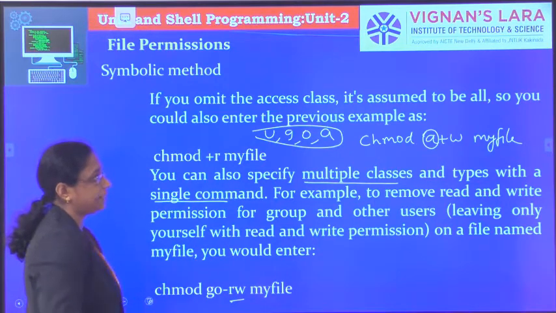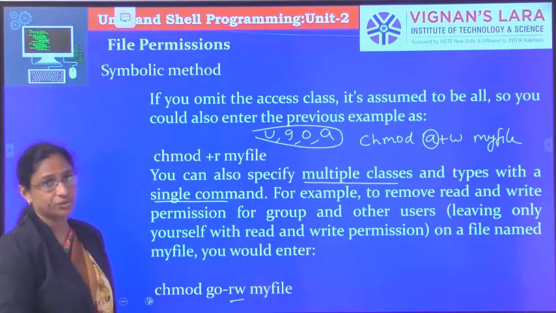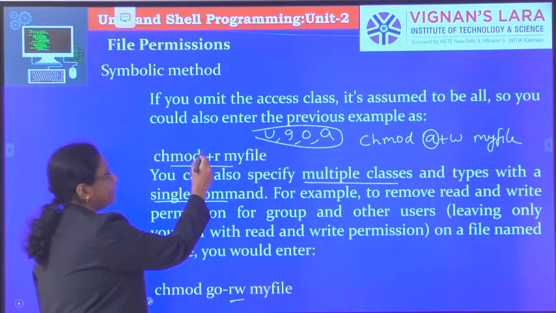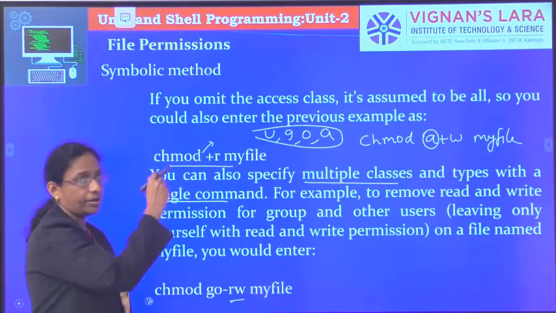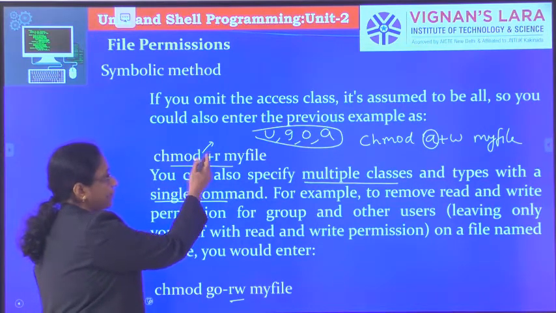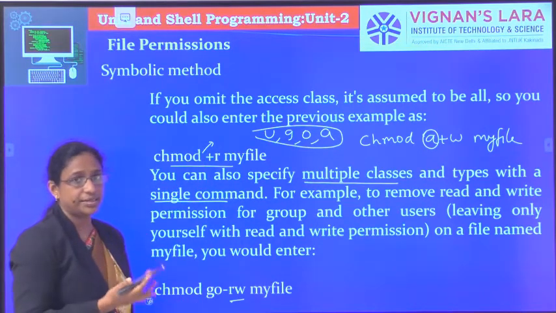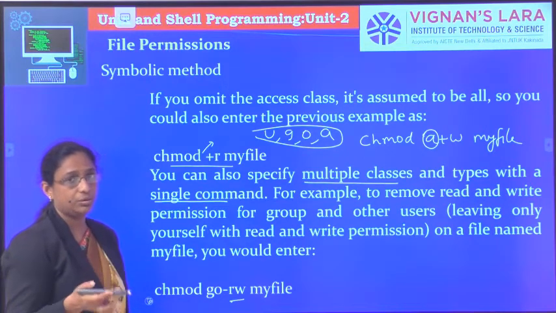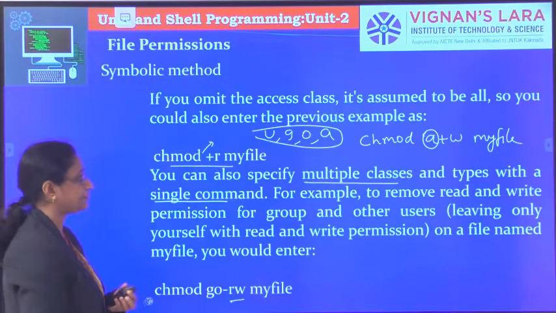You can give multiple classes and multiple types. Whereas in this command, even if you don't specify the access class, that means it is for all, in the sense for user, group and others.